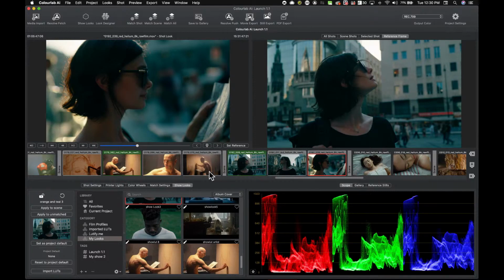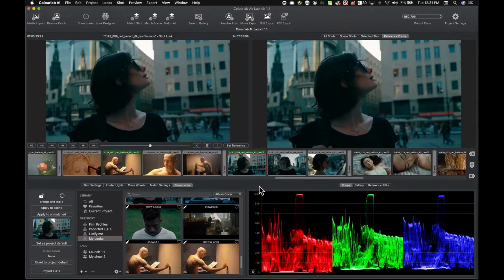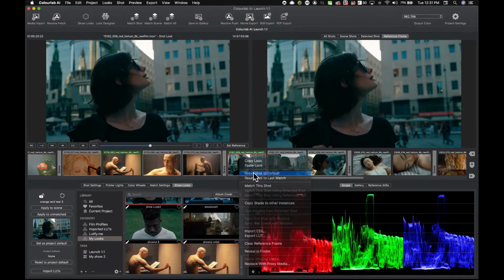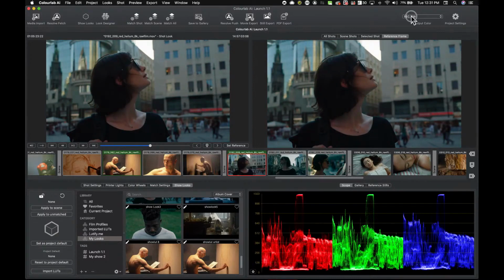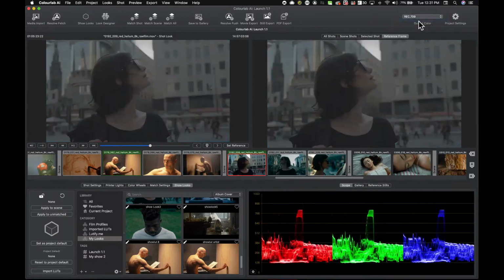But we can take this a step further. Let me just show you what I'm going to do. I'm going to reset this shot to default. And because it's a shot on RED, I'm going to turn it back into log. Okay. And then I'm going to export a still image.